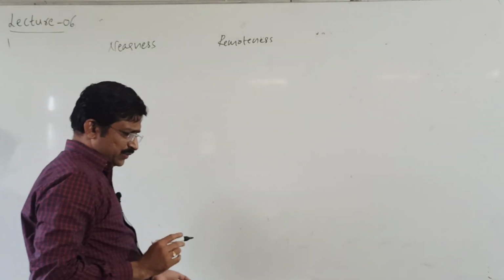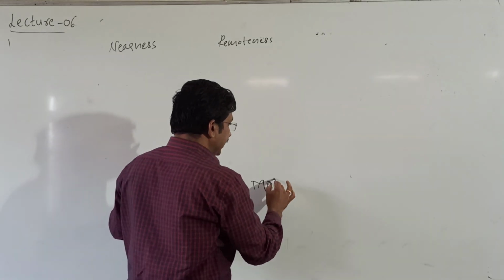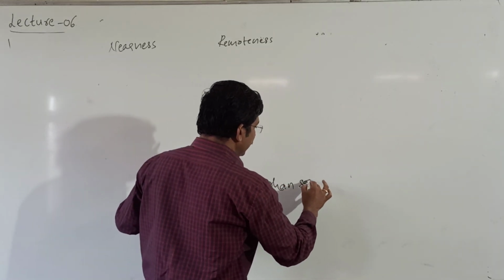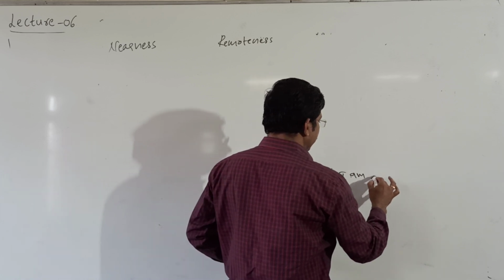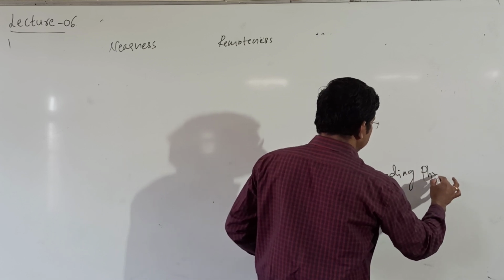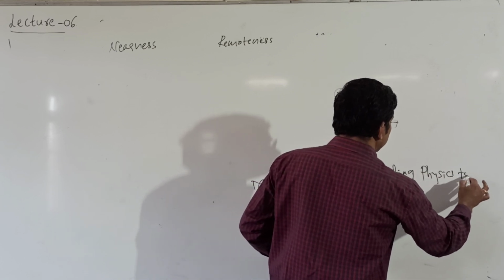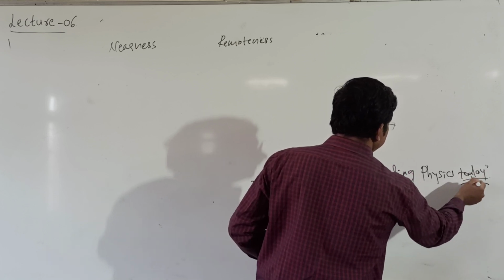Here, as I said, the first one, Mohan said. Example here, recall that. Mohan said, I am reading physics today. Now I am talking about this one, today.